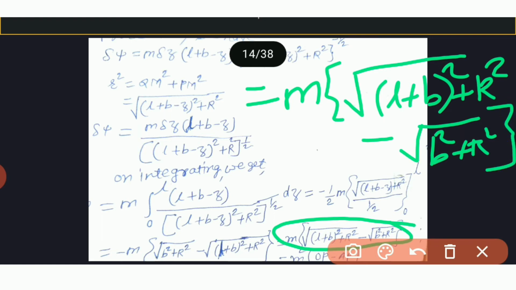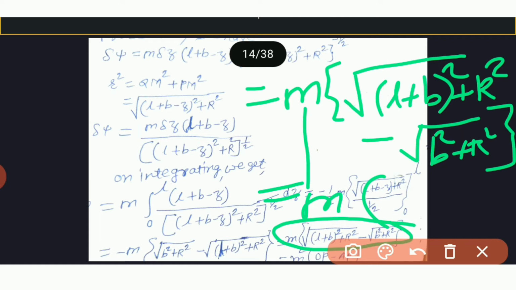And what do you get? We get this is equal to M as it is in bracket, root of (L+B) square plus R square is OP and root of B square plus R square is AP. So OP square minus AP square,